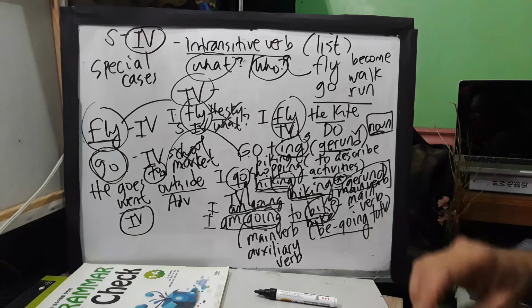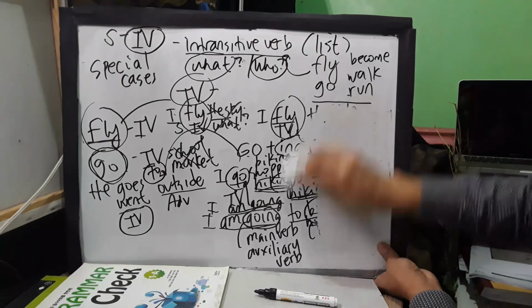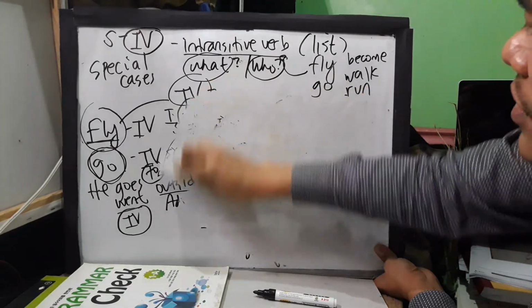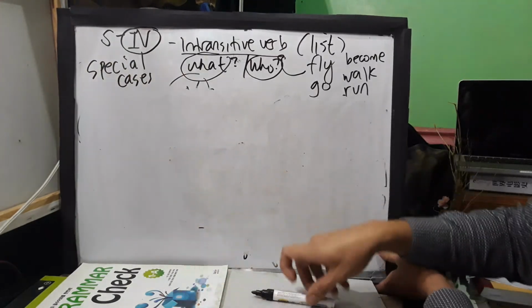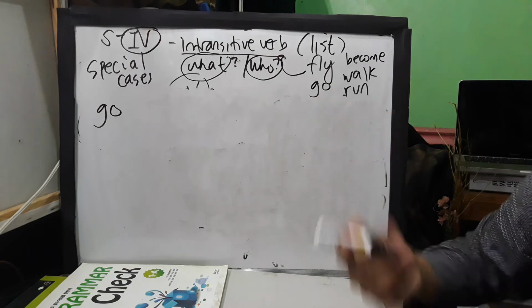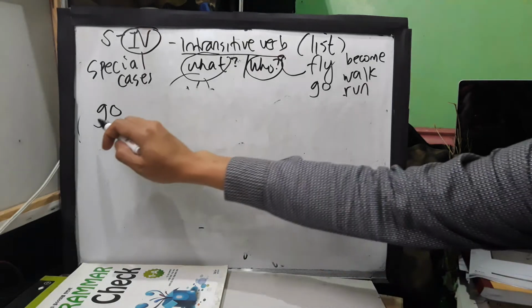Okay, guys, another one is like this. So I'll just try to erase the board first since it's too small. Let's still continue with go. Okay, now let's have a more difficult explanation in case of go.